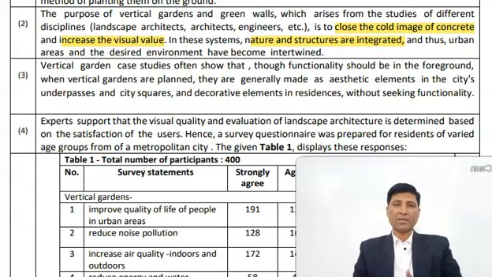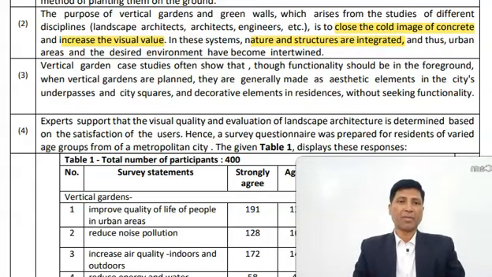Now let us apply the same approach on the third paragraph. Vertical garden case studies often show that though functionality should be in the foreground, when vertical gardens are planned, they are generally made as aesthetic elements in the city's underpasses and city squares, and decorative elements in residences without seeking functionality.